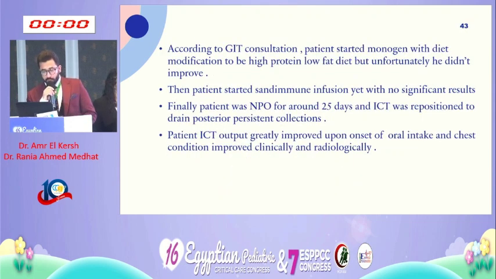According to the GIT consultation, patient started Monogen with diet modification to be high protein, low fat diet, but unfortunately he didn't improve. Then the patient started somatostatin infusion, yet with no significant results. Finally, the patient was NPO for around 25 days and the intercostal tube was repositioned to drain the posterior persistent collections. Patient's intercostal tube output greatly improved upon the onset of oral intake and chest condition improved clinically and radiologically.